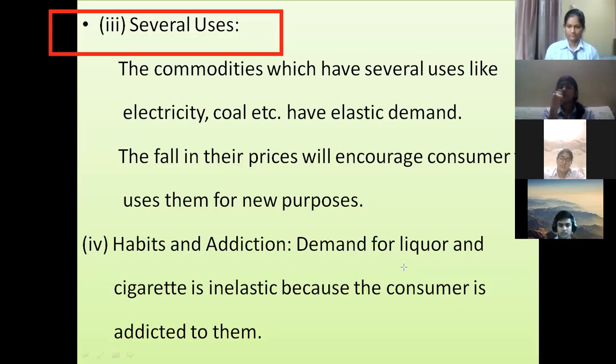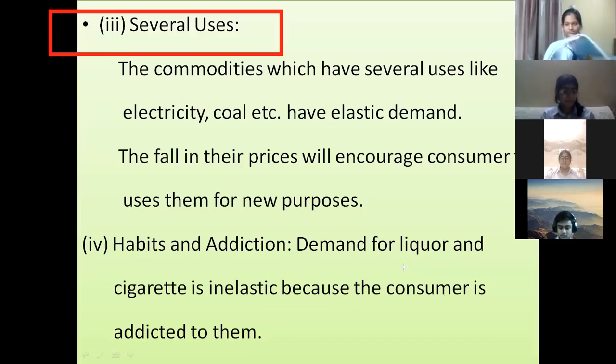Suppose the price of milk rises in the market, what will you do? Will you still buy milk in large quantities, or will you control the demand for milk? Because when milk was at a low price, you were using it for multiple purposes.